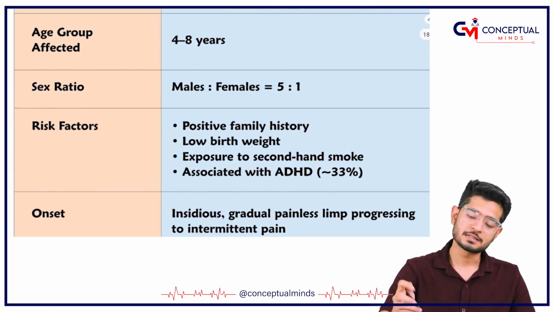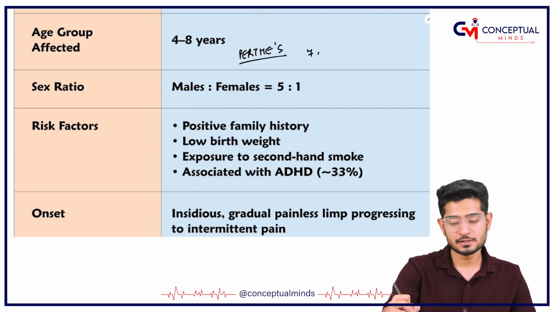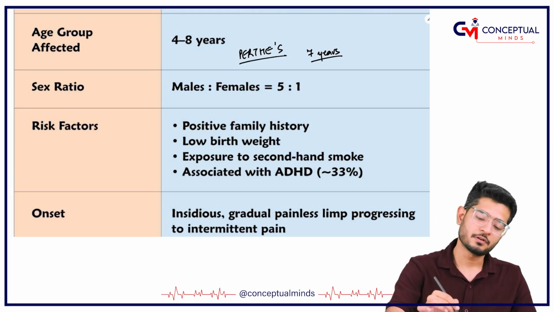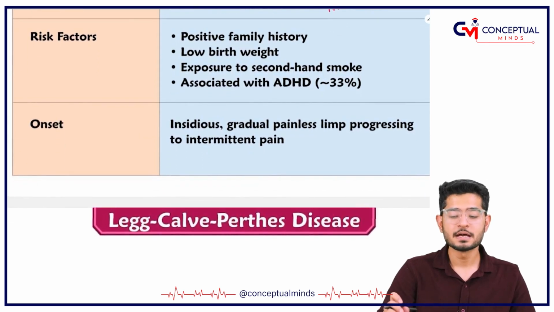So when is it going to occur? Remember, it's called Perthes. The spelling of Perthes is P-E-R-T-H-E-S, that means approximately 7 letters. So 7 years is the age of presentation of Perthes, and of course P for Perthes, you can remember my name, I am a male. So Perthes disease is more commonly seen in males rather than females.